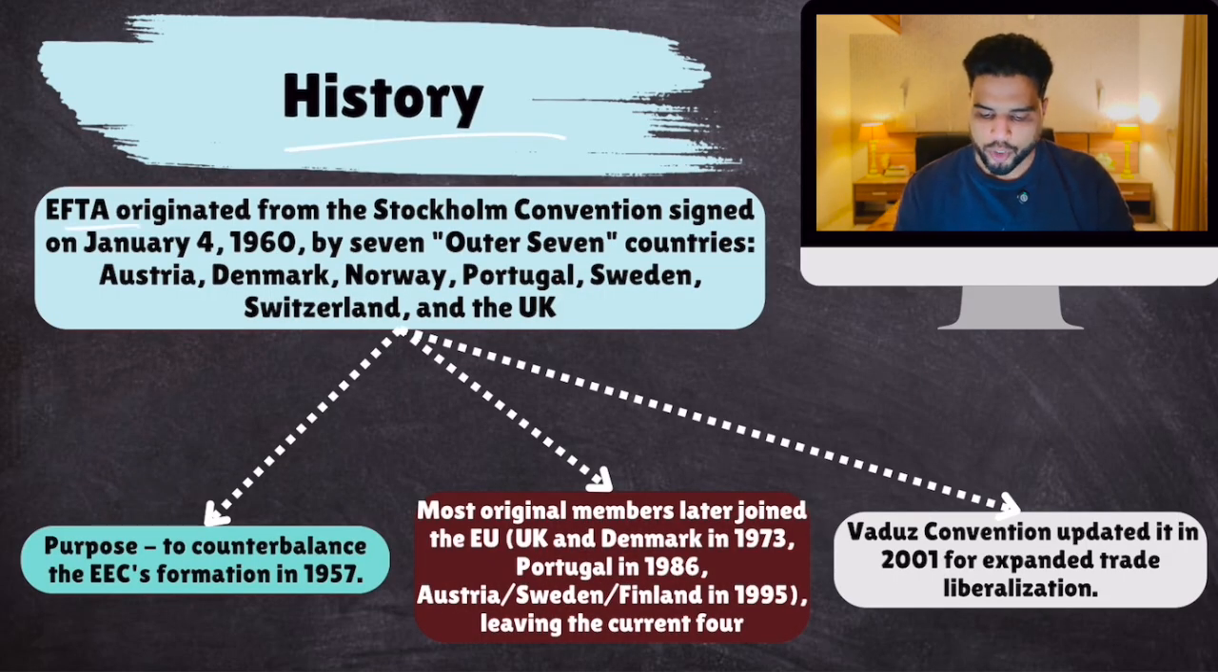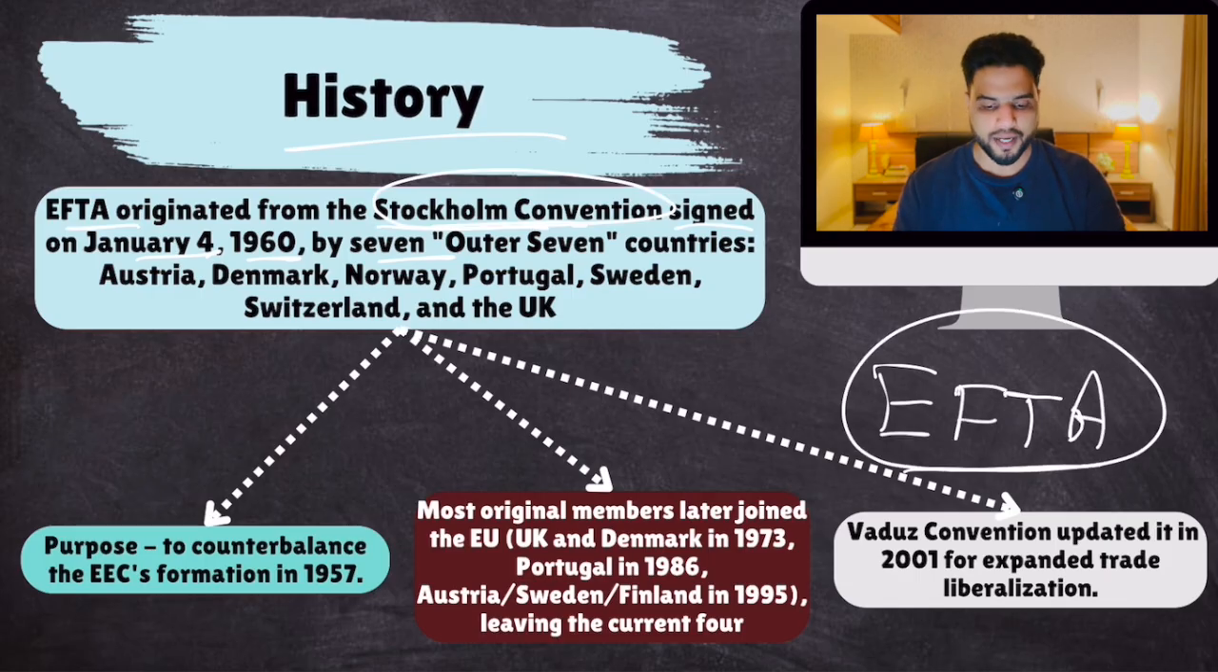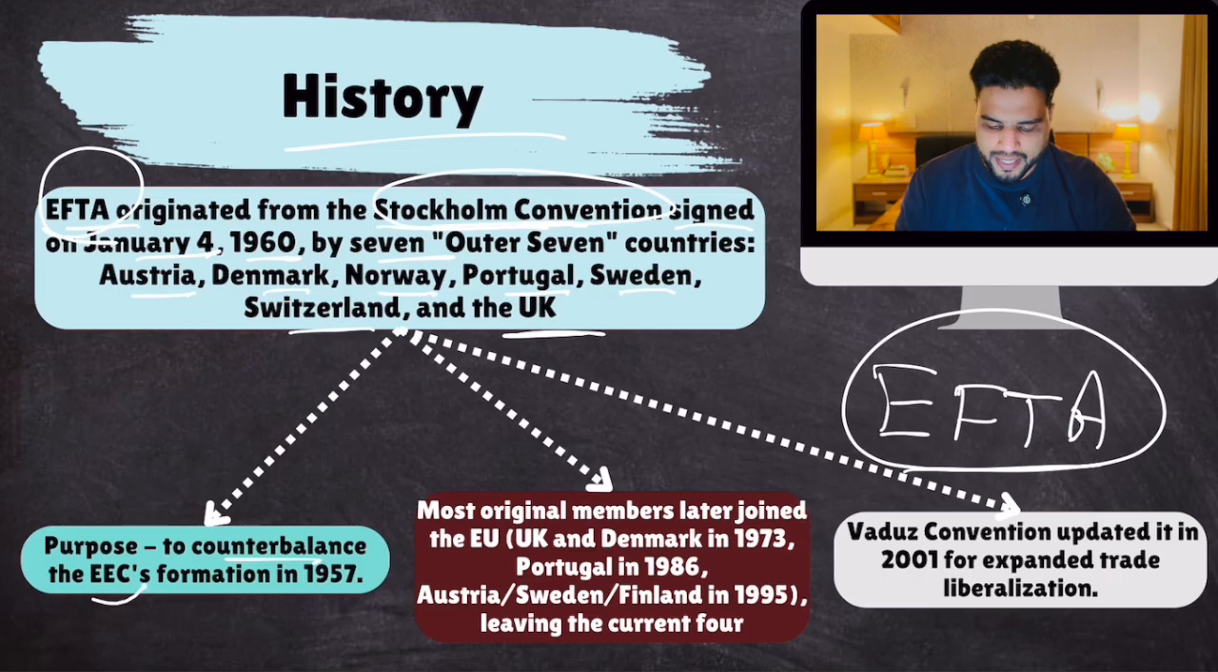Now, formation of EFTA. EFTA originated from the Stockholm Convention, signed on January 4th, 1960 by 7 countries. So initially 7 countries signed the Stockholm Convention, which created EFTA. Who were these 7 countries? Austria, Denmark, Norway, Portugal, Sweden, Switzerland, and the UK. These 7 countries initially formed EFTA. Clear? And the reason why they formed EFTA was to counterbalance the EEC.